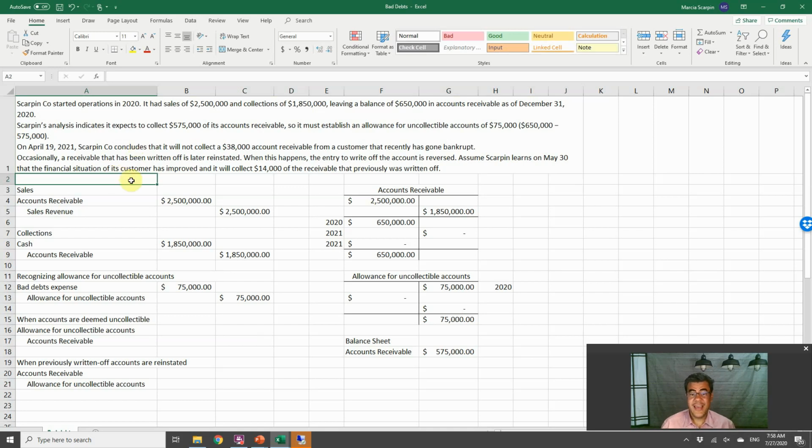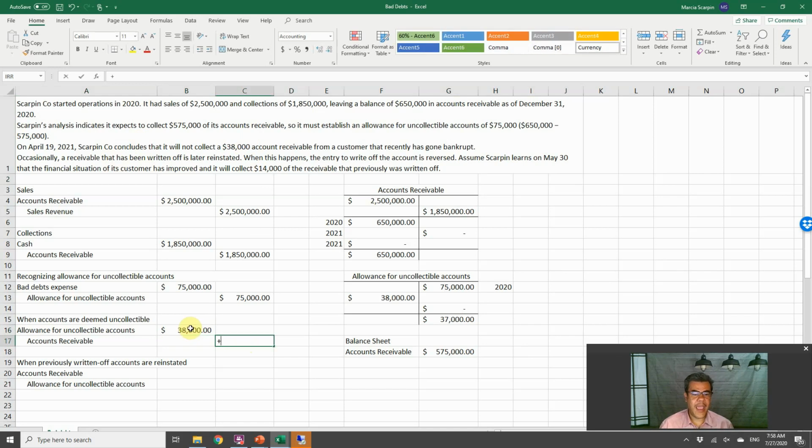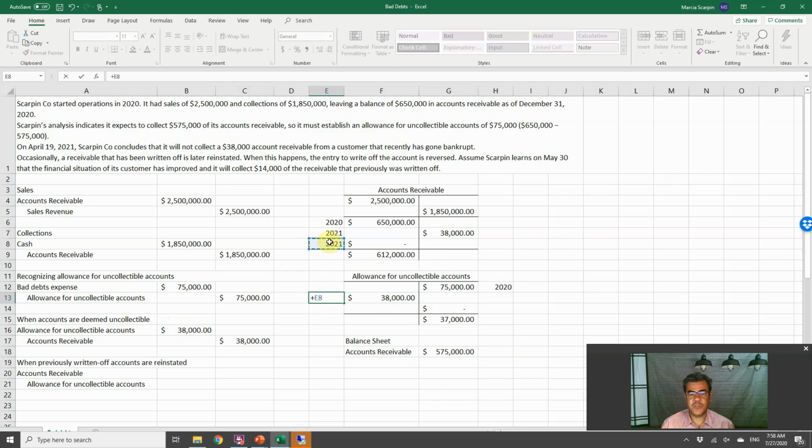So now it is written off, and we debit the allowance and we credit accounts receivable. So no expenses here because we are reducing our accounts receivable and reducing our allowance.